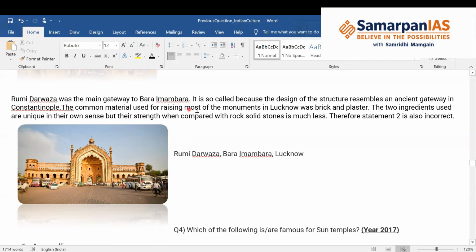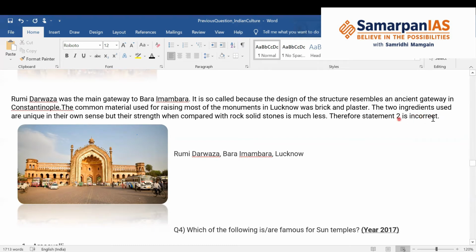The common material used for raising most of the monuments in Lucknow was brick and plaster. So red sandstone was not used. The two ingredients used are unique in their own sense, but their strength when compared to rock solid stone is much less. The strength of the construction material is not as durable as compared to sandstone and other stones. Therefore statement 2 is incorrect.